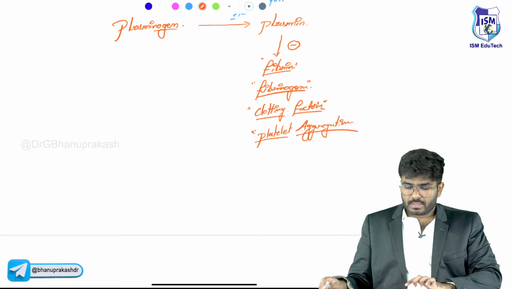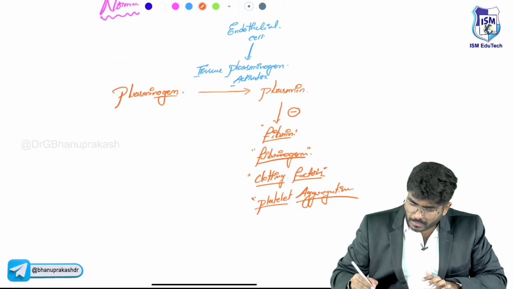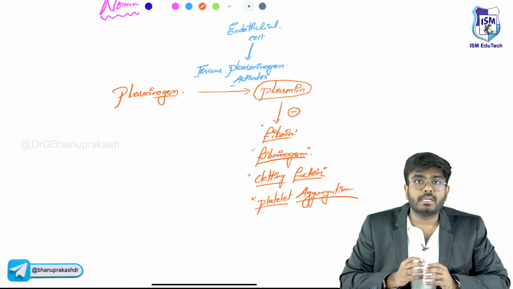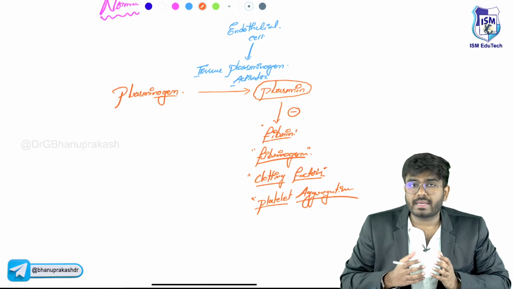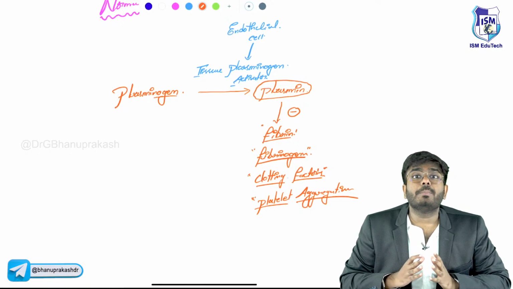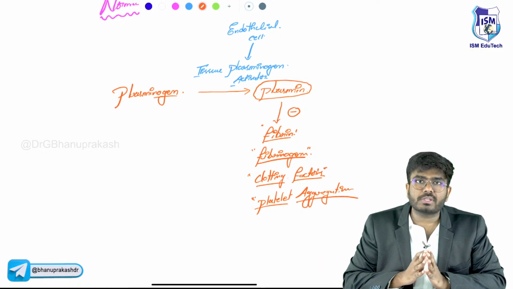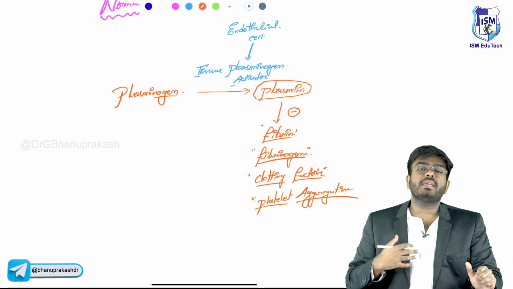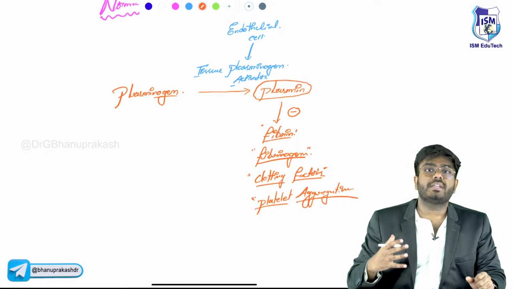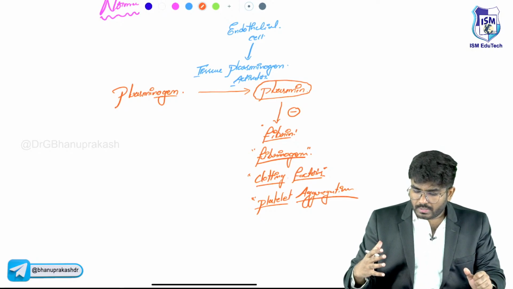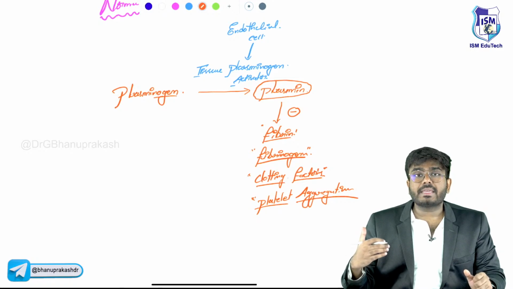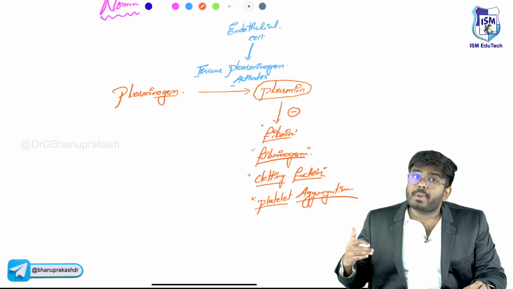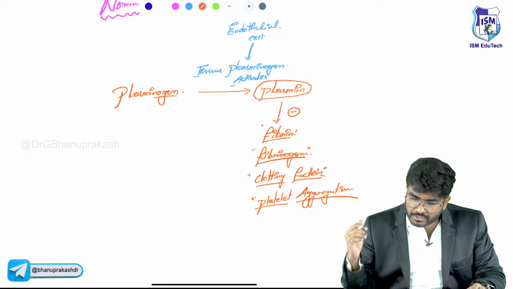So at the end of the day, the point I want you to know is that plasmin is anti-clotting, anti-thrombosis, it acts like an anticoagulant. It breaks down the existing clots and chops down the fibrin, so the clot will be totally dissolved. In our body, every activity is properly regulated. Here it looks like plasmin is like a king, causing destruction, but even the plasmin activity needs to be regulated.